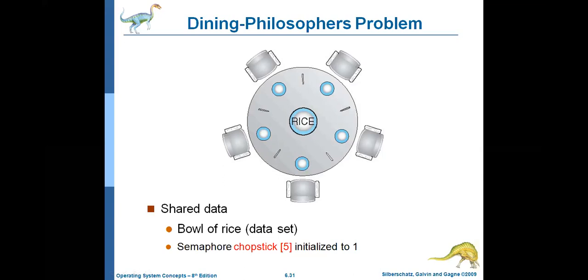After eating, he will perform the signal operation, so that once eating is over, these two chopsticks are available to this philosopher and this philosopher. Whenever this one is available, this philosopher has to check for this one. Okay, likewise, everyone will get the two chopsticks.